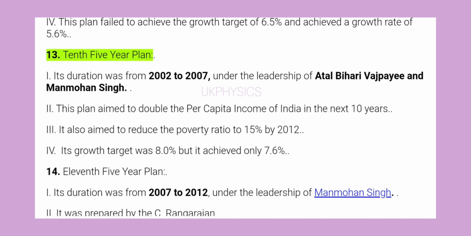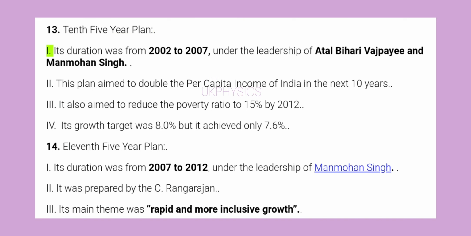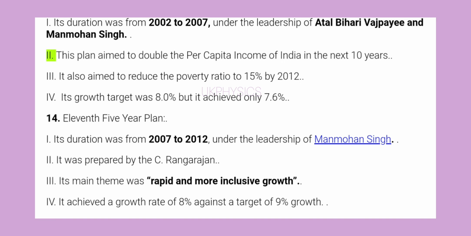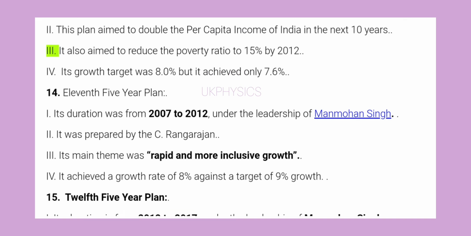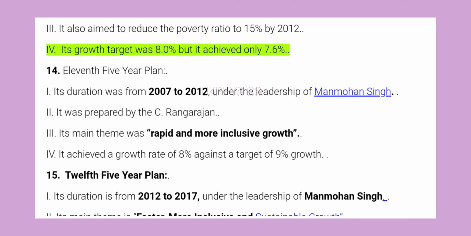13. 10th Five-Year Plan. 1. Its duration was from 2002 to 2007 under the leadership of Atal Bihari Vajpayee and Manmohan Singh. 2. This plan aimed to double the per capita income of India in the next 10 years. 3. It also aimed to reduce the poverty ratio to 15% by 2012. 4. Its growth target was 8.0% but it achieved only 7.6%.